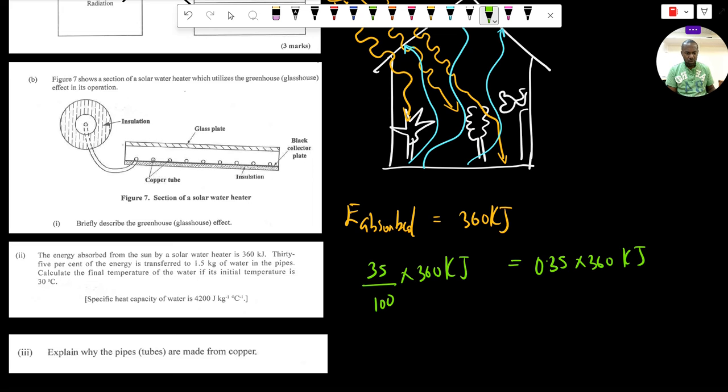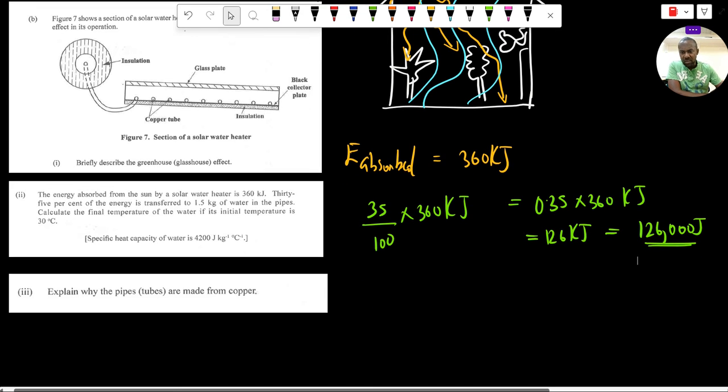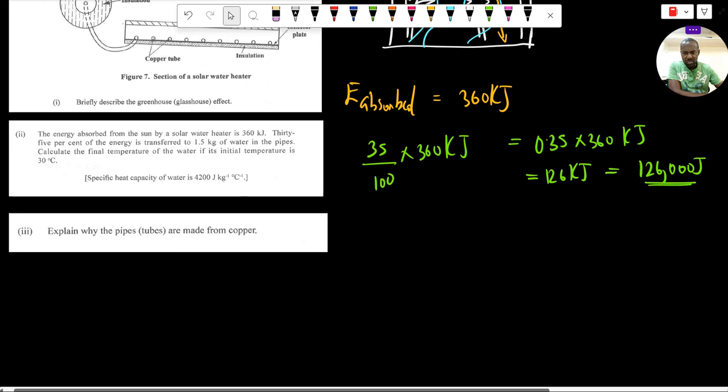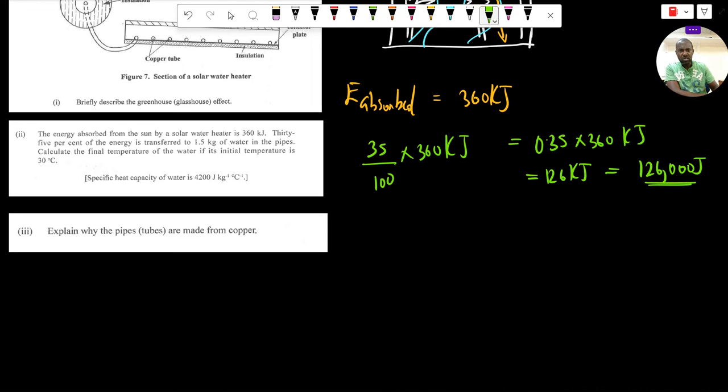So this gives us 126 kilojoules, which of course is the same thing as 126,000 joules. So this amount of heat energy is actually transferred to 1.5 kilogram of water in the pipes. And they want us to calculate the final temperature of the water if its initial temperature is 30 degrees Celsius. So we have the mass of the water.